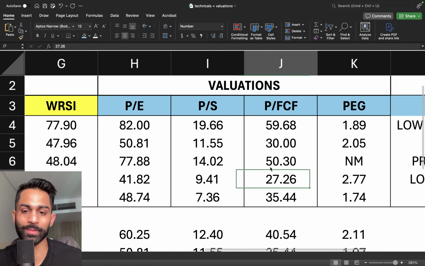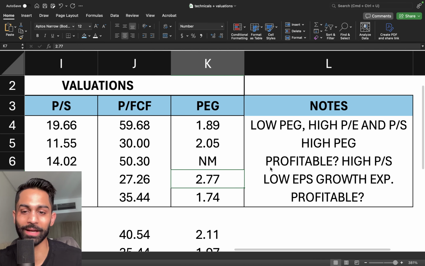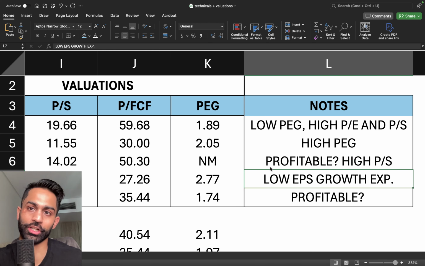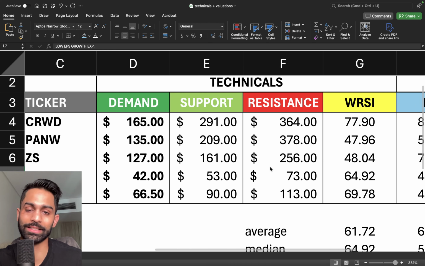But from a valuation perspective, like I said, a far more reasonably priced stock, but a very high PEG ratio because of the low earnings per share growth expected for Fortinet.